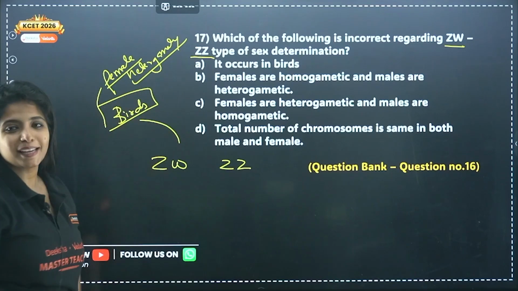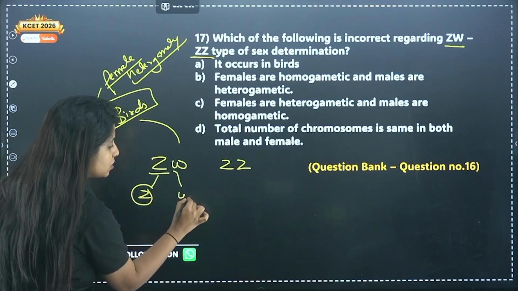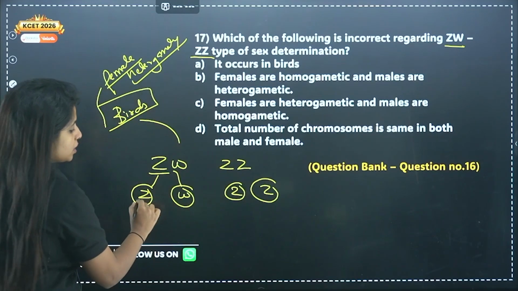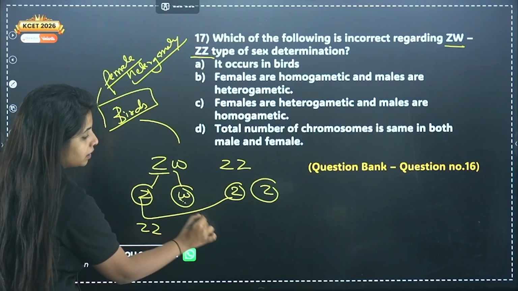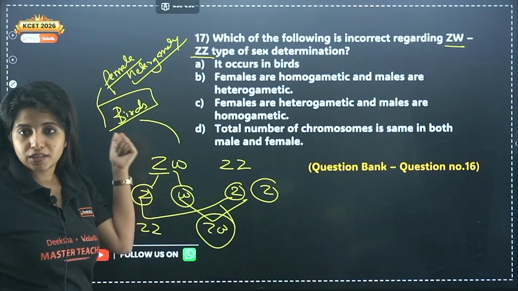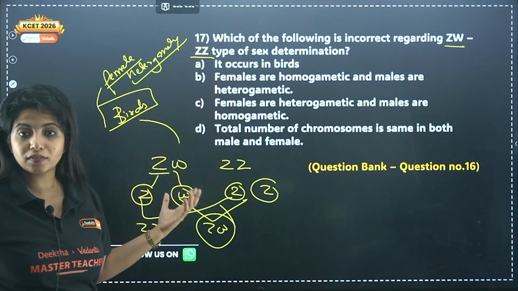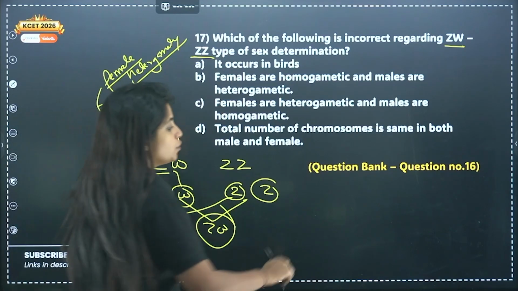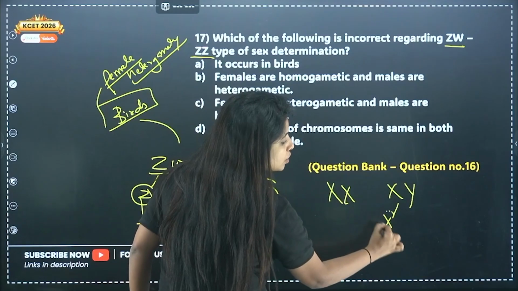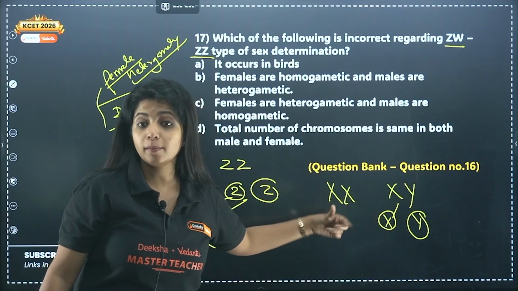heterogamety. Female heterogamety means females are going to produce 2 types of gametes, either Z or W. Males are going to produce 1 type of gametes, they are going to be just Z. Suppose this and this fuse, you get ZZ, again a male. This and this, ZW, that is going to be a female, and that is what you see in birds. So none of the other organisms, for example, if we take human beings, have XX, XY type of sex determination. Over here, males are producing 2 types of gametes. Males are heterogametic, but females are not.